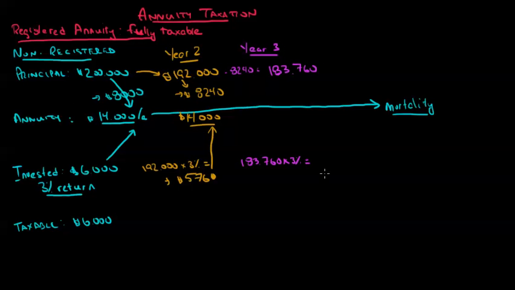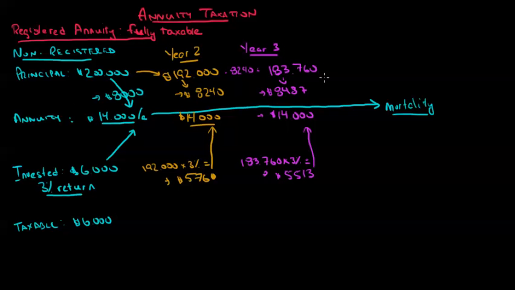So it's going to generate for me $5,513 of interest income. That's going to help to fund the $14,000 guarantee or promise that my insurance company made for me. That means out of that $183,760, I now have to take a little bit more money. I have to take $8,487. That $84.87 plus this $55.13 will give me the $14,000.